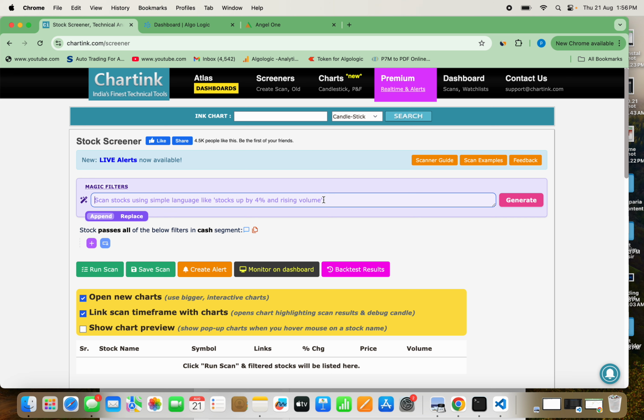So let's try to do that one. So I will write, I want to buy any stock when its close crosses above daily VWAP. Now what does it mean?